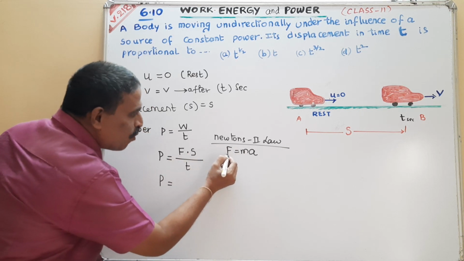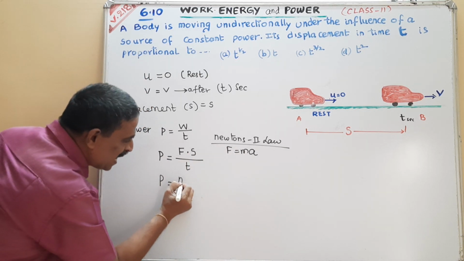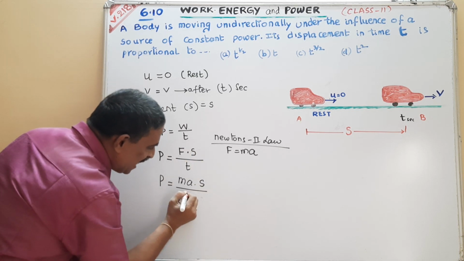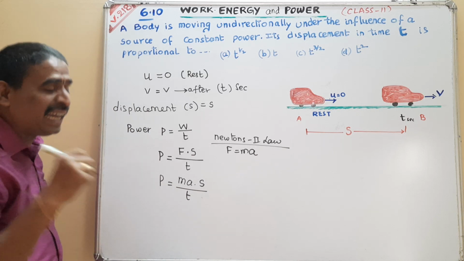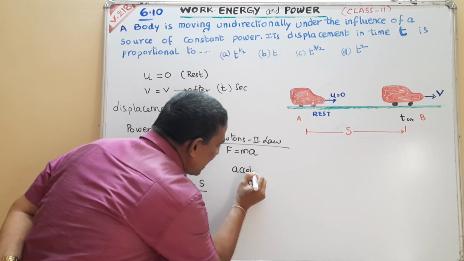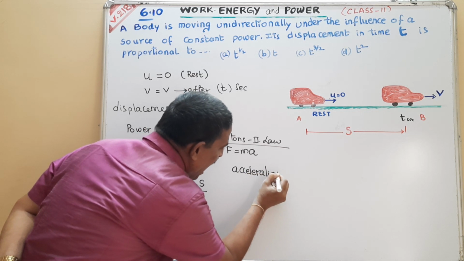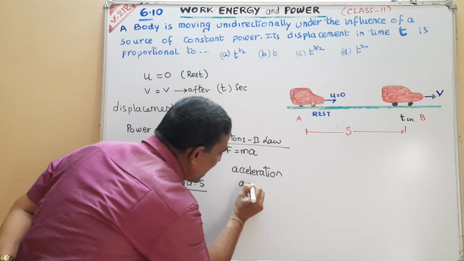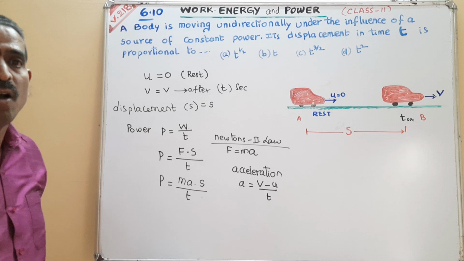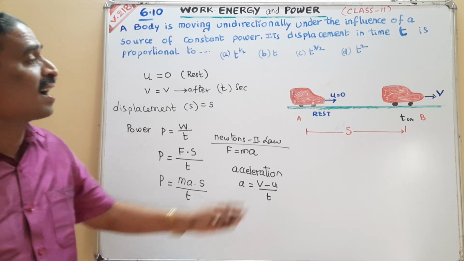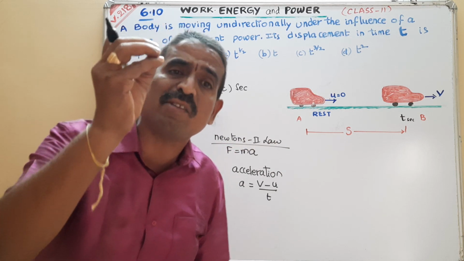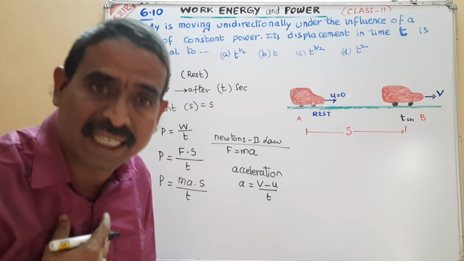So P is equal to ma into s by t. Now the acceleration formula: a is equal to v minus u by t. We assumed the car is initially in the rest position. Initial velocity u is equal to 0.